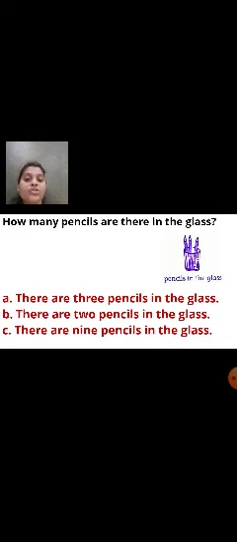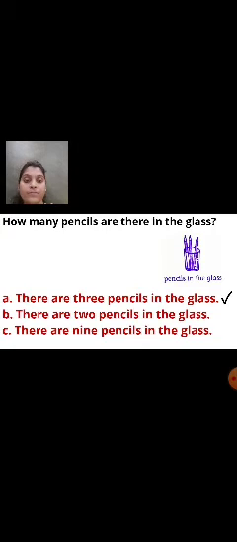There are 3 pencils in the glass. Second option, there are 2 pencils in the glass. Third option, there are 9 pencils in the glass. Now just look at the picture. How many pencils can you see there? Yes, 3 pencils. So which option is correct here? Very good. First option, that is there are 3 pencils in the glass. Very good, kids.